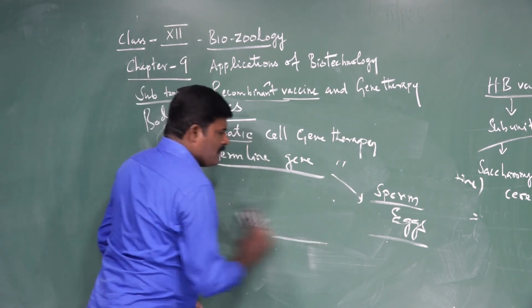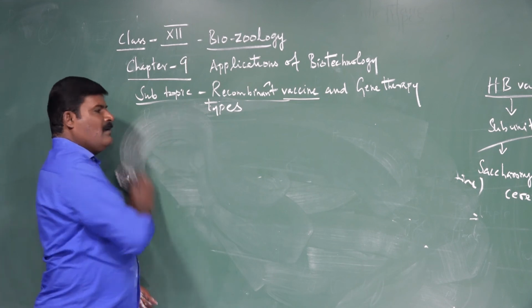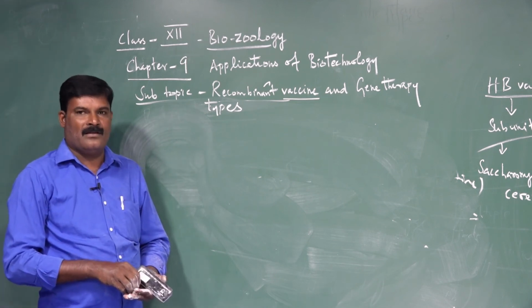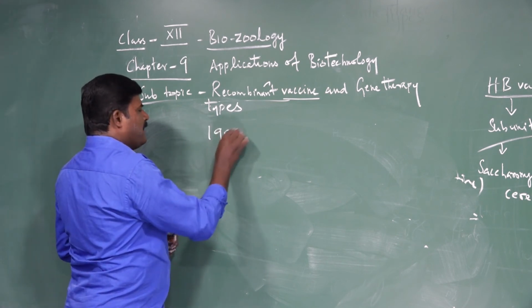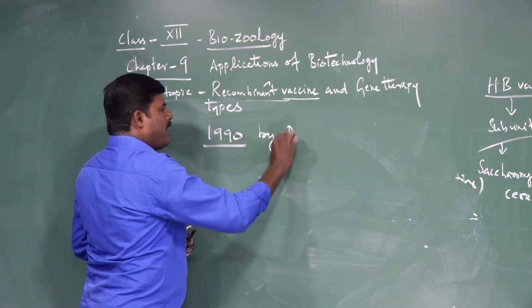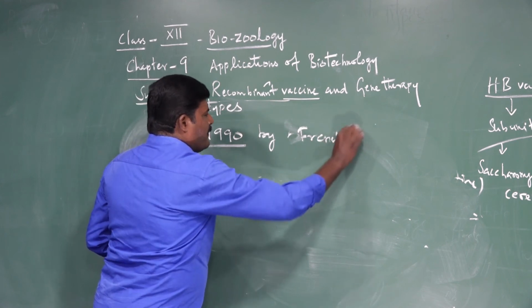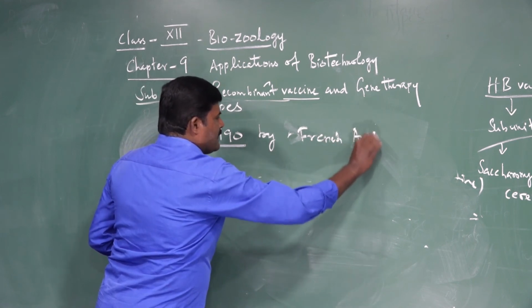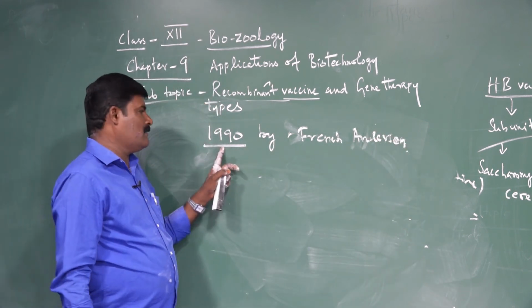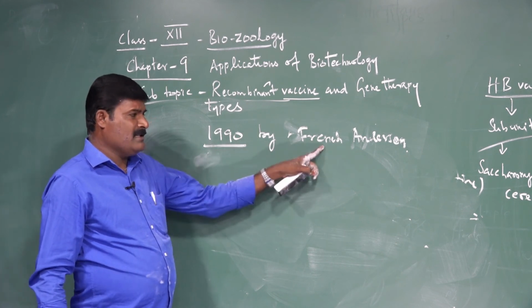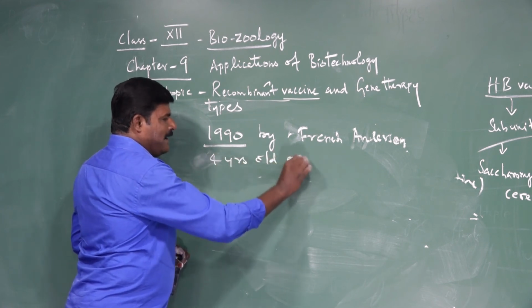Okay, the common method, the first clinical gene therapy. The first clinical gene therapy was in 1990 by French Anderson, in a 4 year old girl.